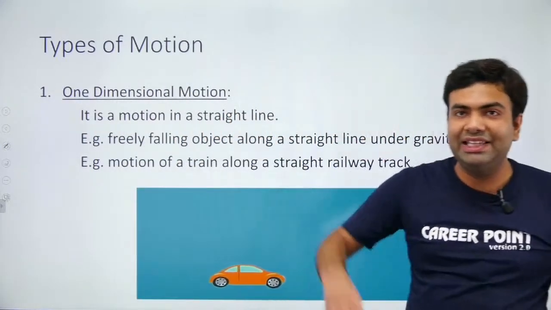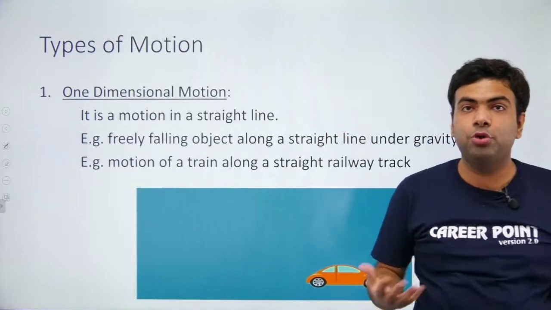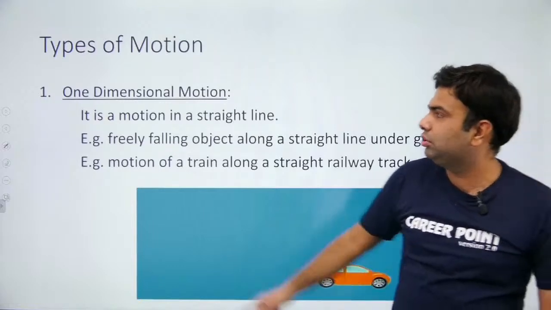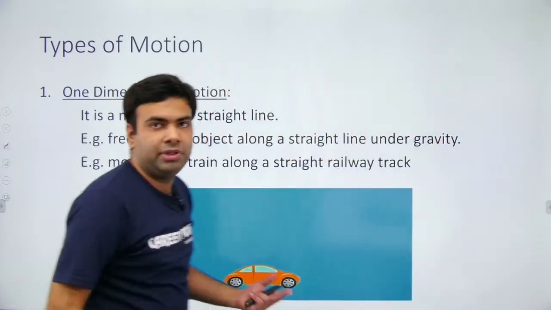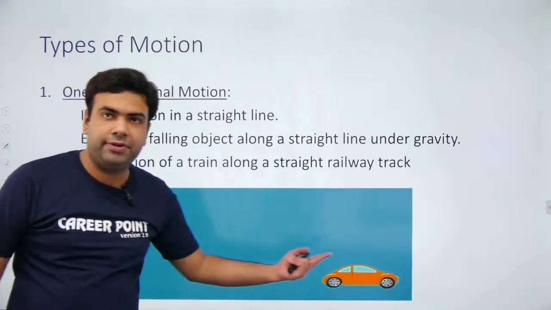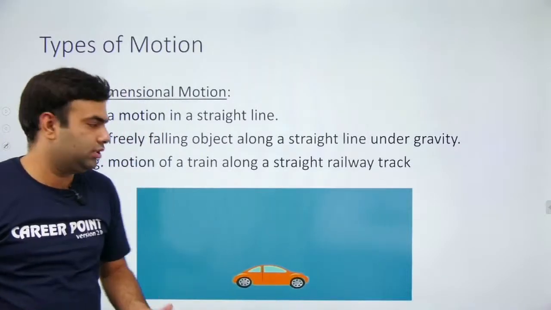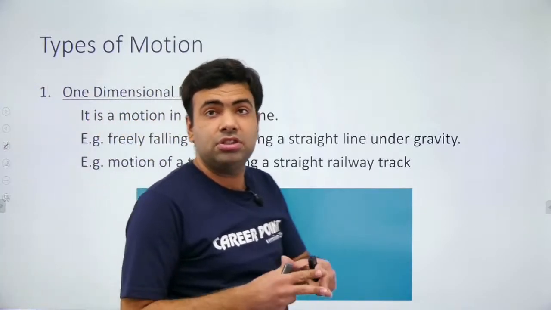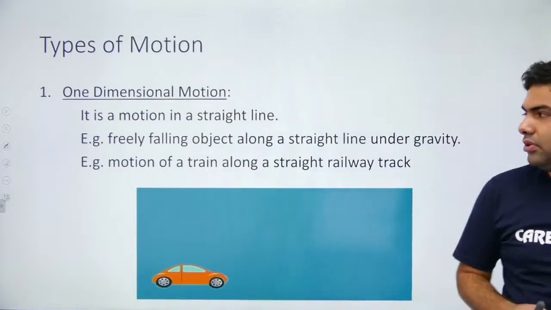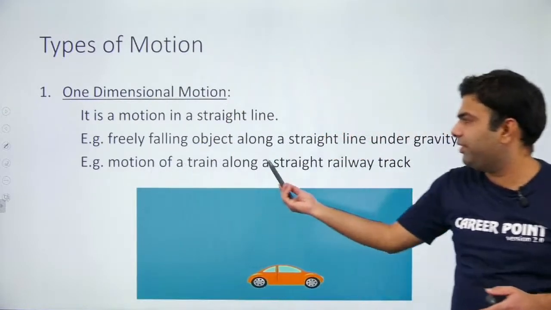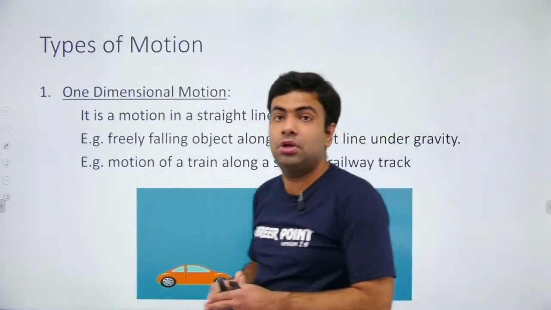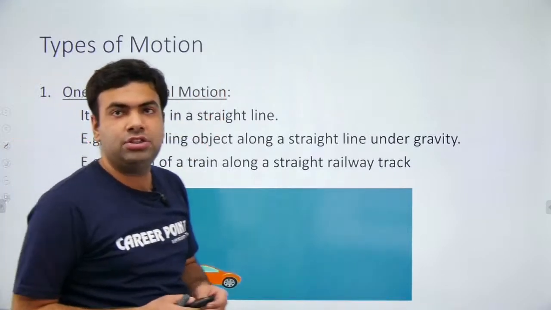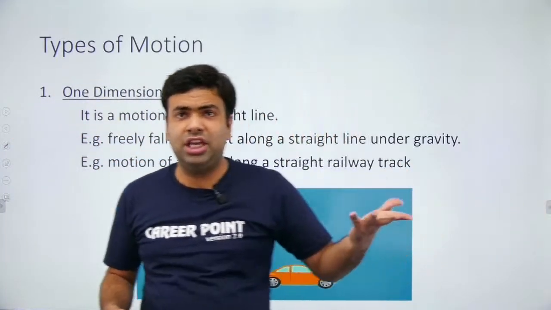If you release a ball from your hand, which kind of motion will it have? It will have straight line motion, and that straight line motion is also known as one-dimensional motion. For example, this car. If this car is traveling on a straight road, with respect to Earth, then we will say it is having straight line motion or one-dimensional motion with respect to Earth. Next example, motion of a train along a straight railway track. It is also a straight line motion. So this was one-dimensional motion. That means only one axis is capable of defining the motion.